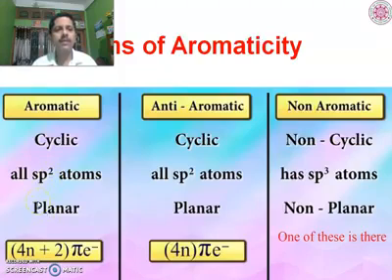Fourthly, we have to see whether the number of pi electrons follows 4n plus 2 or the 4n equation. If it follows 4n plus 2, then it is said to be aromatic. If it is 4n, then it is said to be anti-aromatic. But if any one of the preliminary conditions, cyclic, sp2 or planar, is not satisfied, then it will be neither aromatic nor anti-aromatic, but in fact non-aromatic. So let us see how it is so.